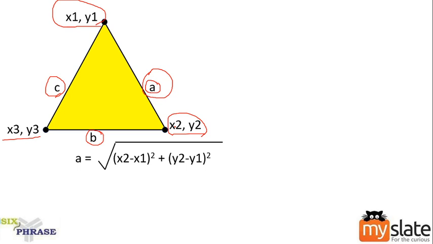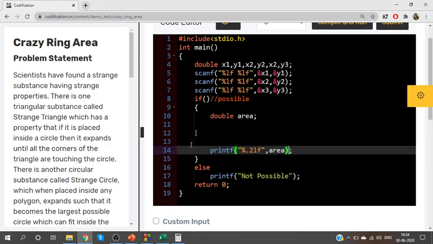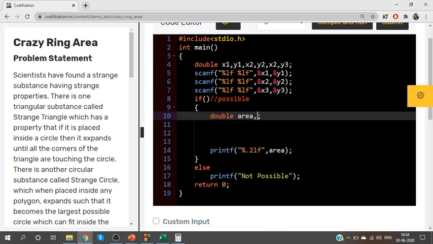Clear? Okay. To get the length of A, do it as square root of x2 minus x1 square plus y2 minus y1 square.